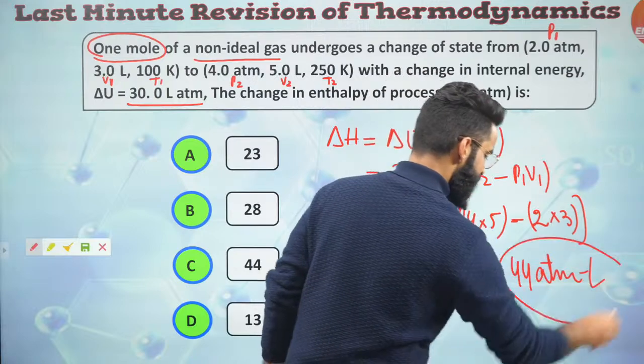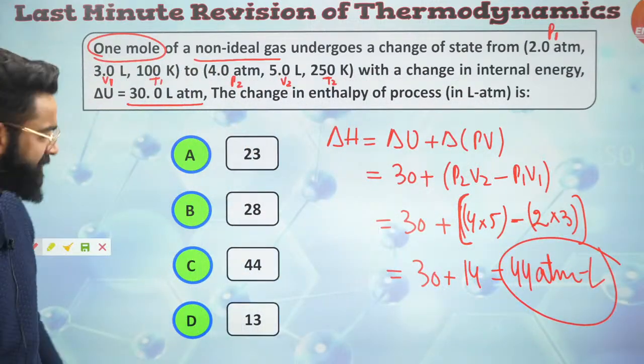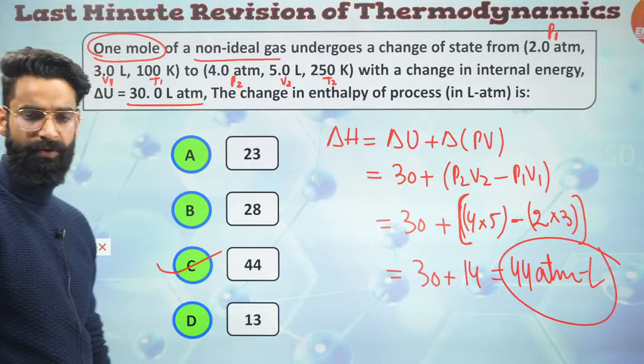Is there any option satisfying it? Just check it out. Exactly, guys. Option C is the one which is 44 atm liter right here.